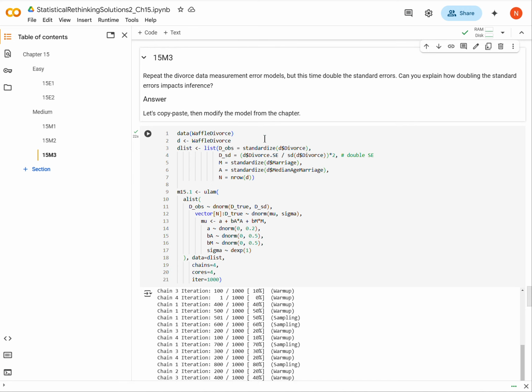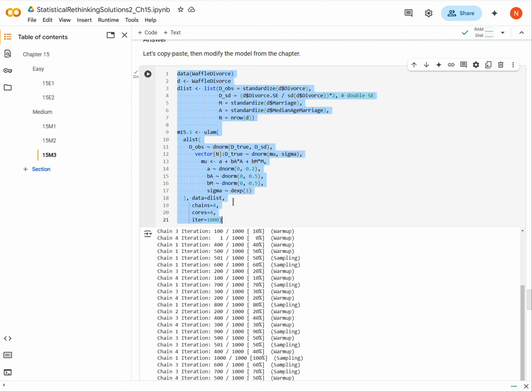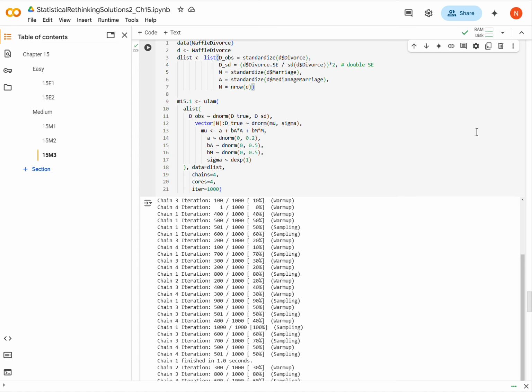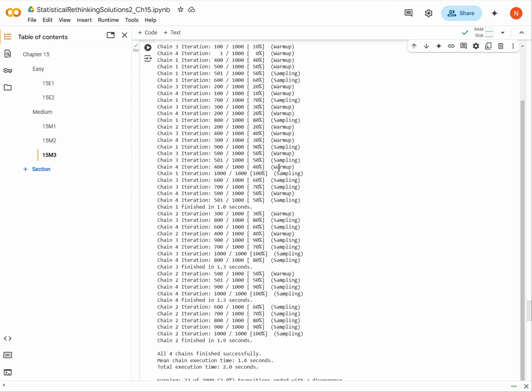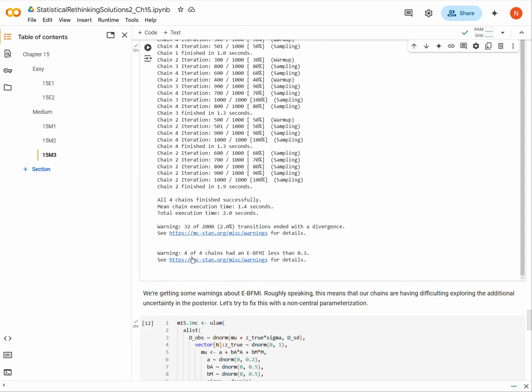Okay, so in this first part, I'm just copy pasting from the chapter, and to double the standard error up here in the data, I've just multiplied DSD by 2. When you run this, it runs fairly quickly, but you get this error right here, this BFMI error.